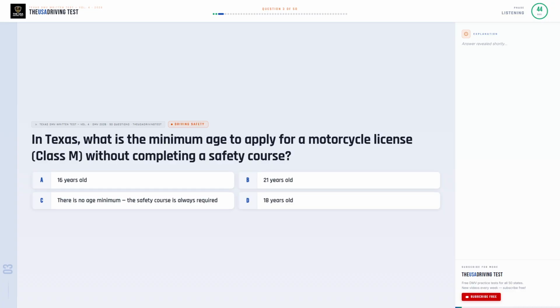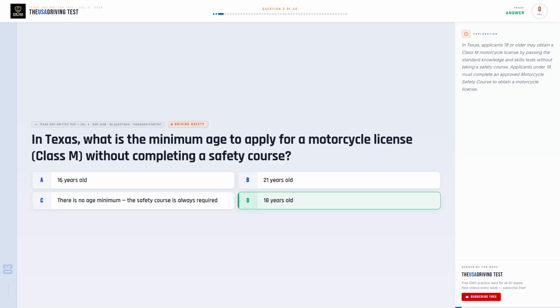In Texas, what is the minimum age to apply for a motorcycle license, Class M, without completing a safety course? Option A, 16 years old. Option B, 21 years old. Option C, there is no age minimum, the safety course is always required. Option D, 18 years old.